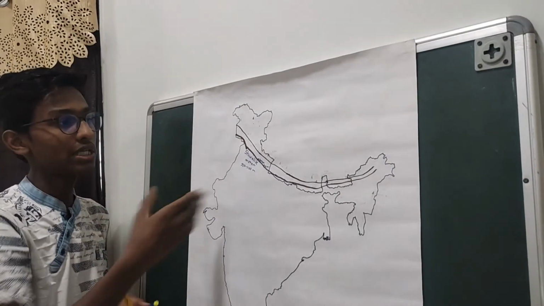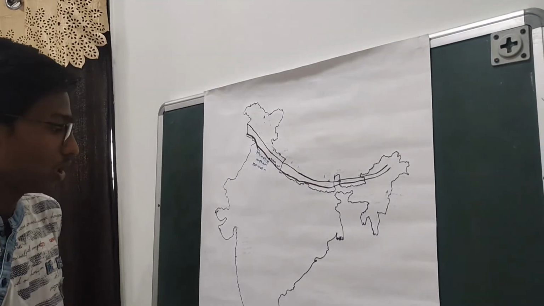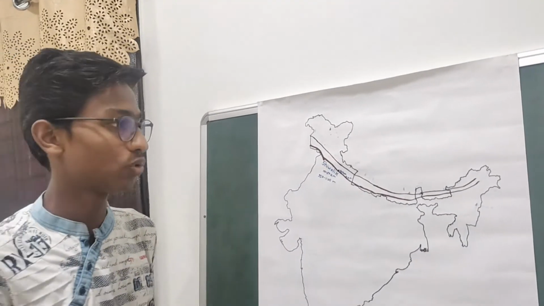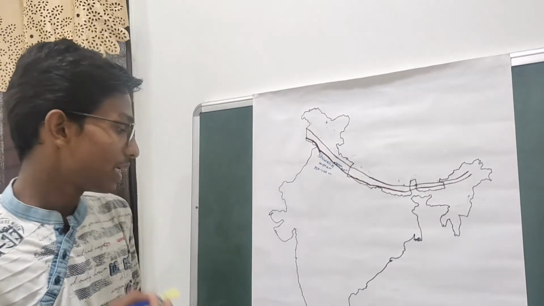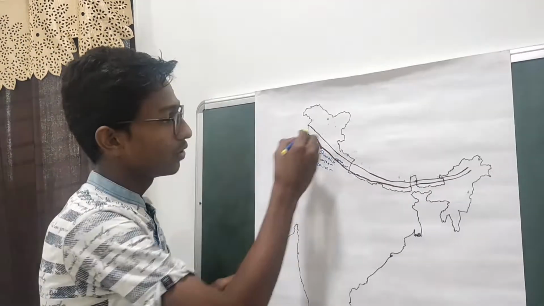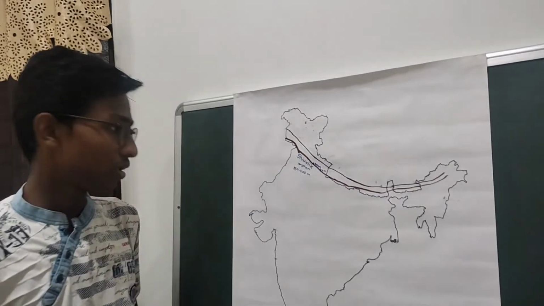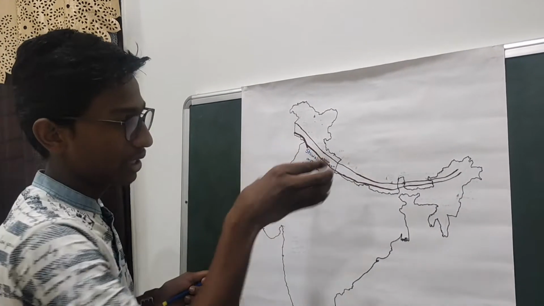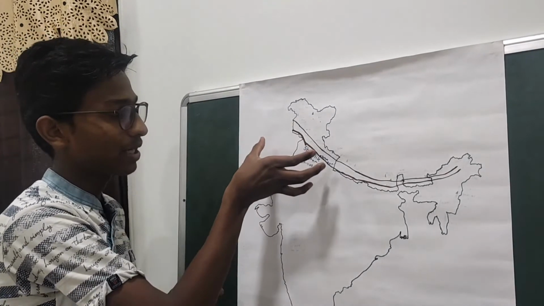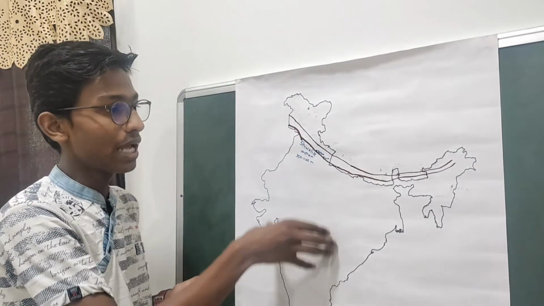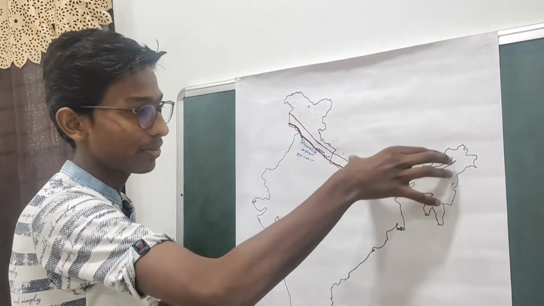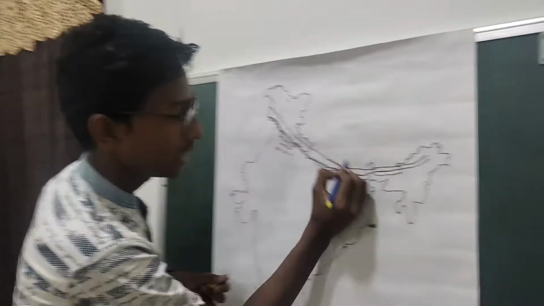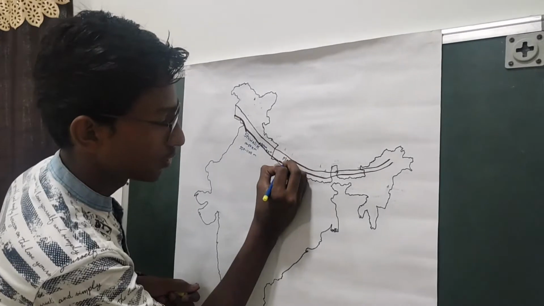The Himachal Himalayas are also called the lesser or lower Himalayas. They have an average elevation of 3700 to 4500 meters and a width of 50 kilometers. The Himachal Himalayas are not continuous, which means they have sub-ranges. The longest sub-range of the Himachal Himalayas is the Mahabharat range, which lies completely in Nepal.